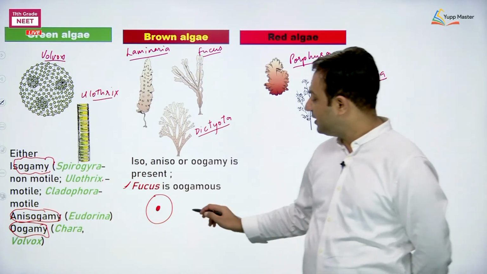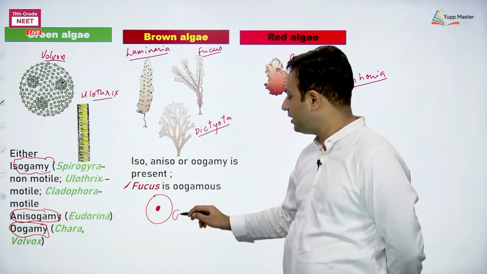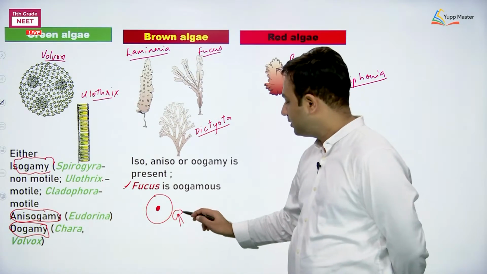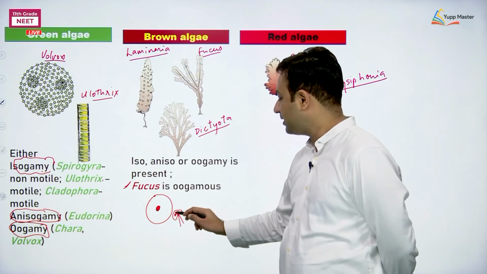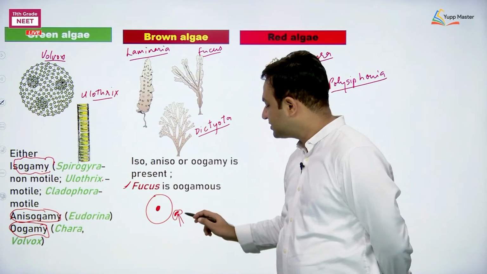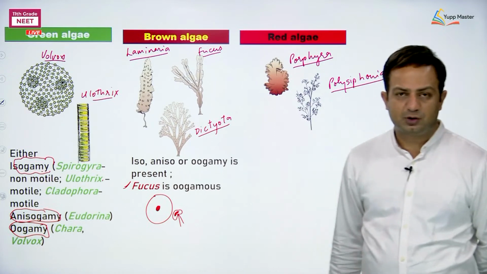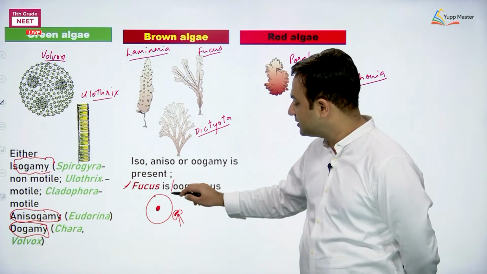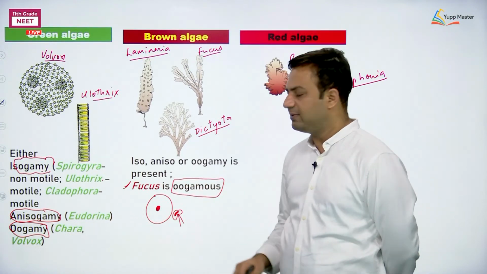The male gamete is small, pyriform, laterally flagellated, with heterokont flagellation. There are two flagella, but they are unequal in length, and this type of gamete is going to fuse. If these are the gametes formed in Fucus, definitely Fucus is oogamous.